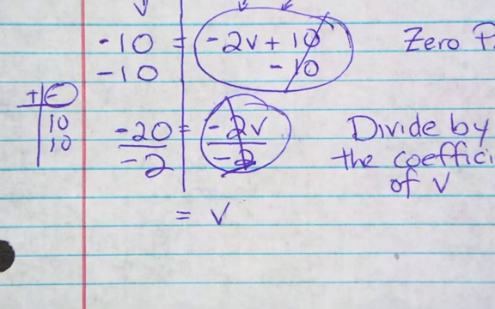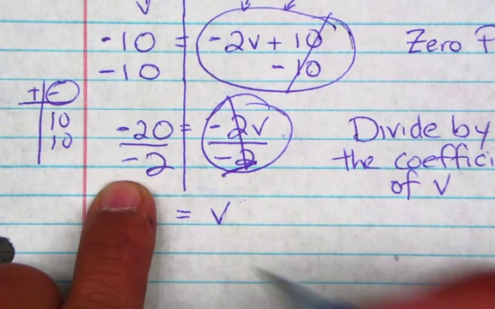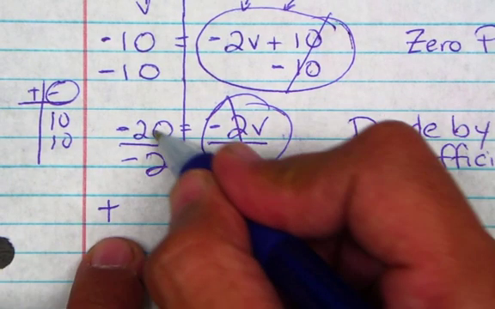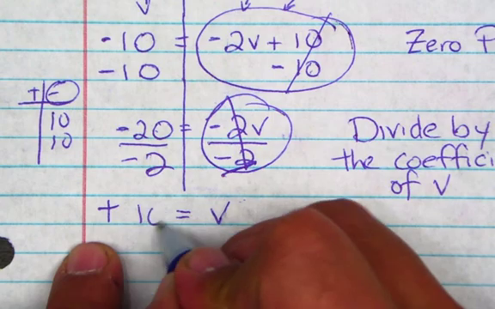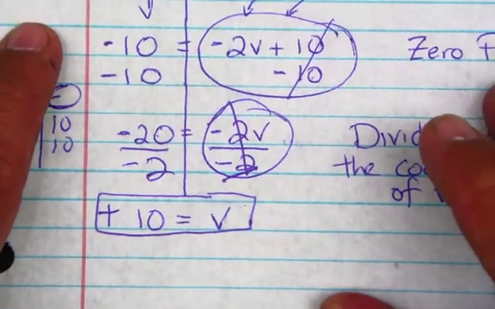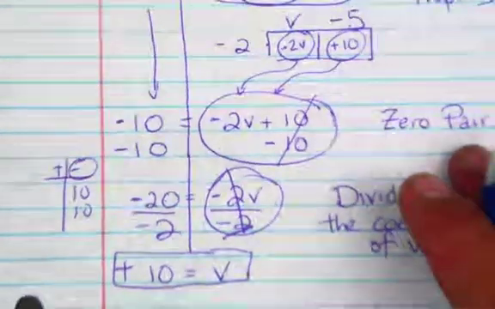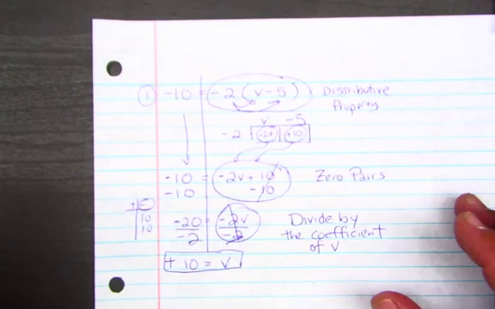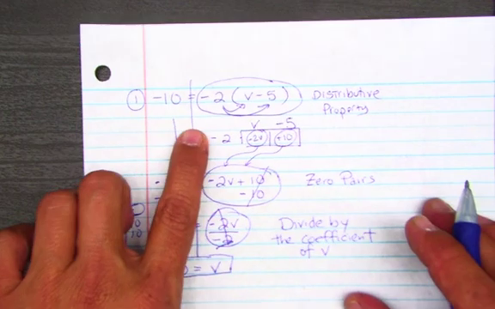And negative divided by a negative is a what? Positive. And 20 divided by 2 is 10. So my v is 10. But what does that mean to the equation? It means that if I plug it in, it's going to balance. So let's check it out.